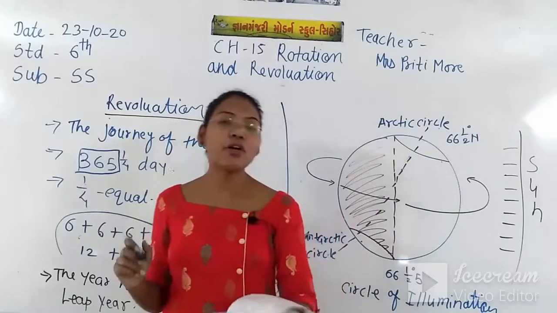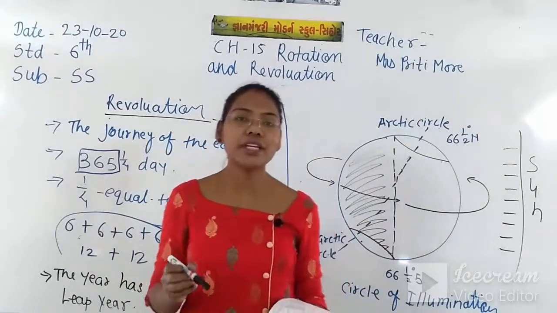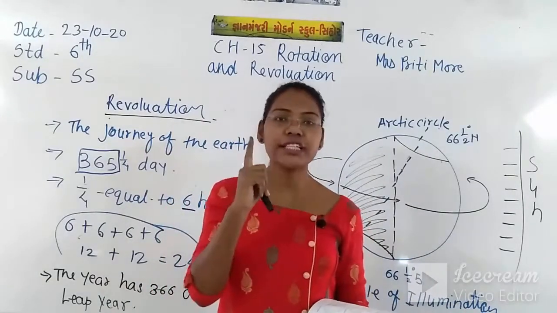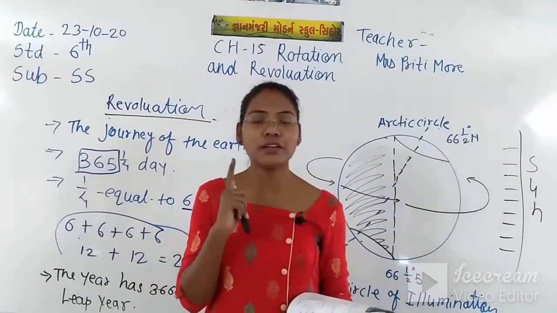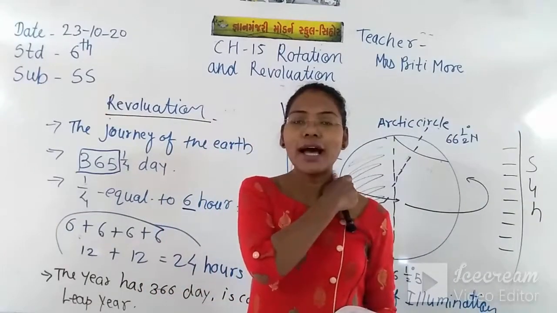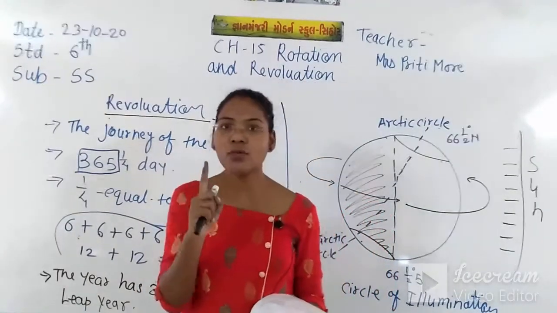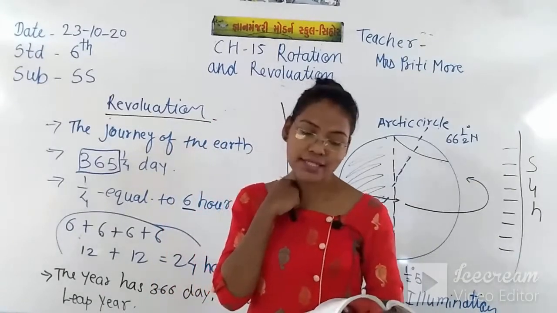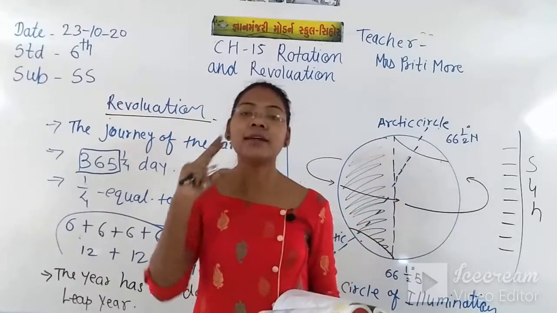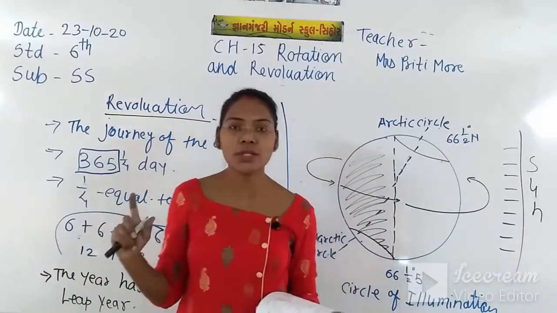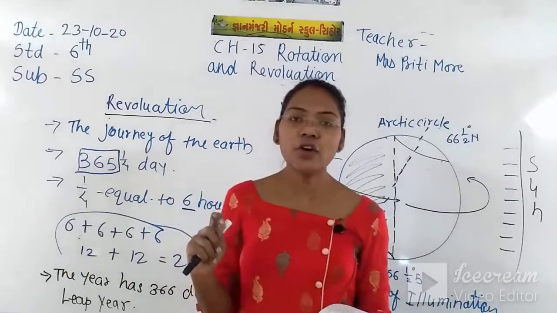Because of the rotation we feel day and night, because one rotation takes 24 hours, and that 24 hours is 1 day. And in the revolution, the whole journey of 365 days of the earth around the sun is called revolution.